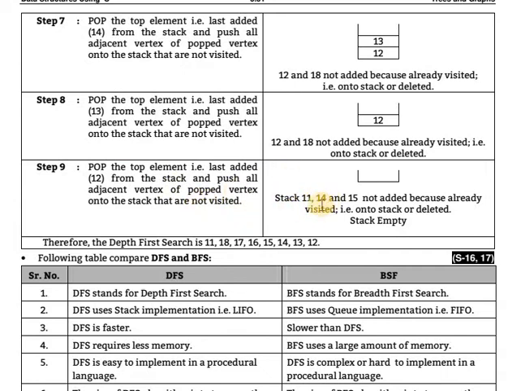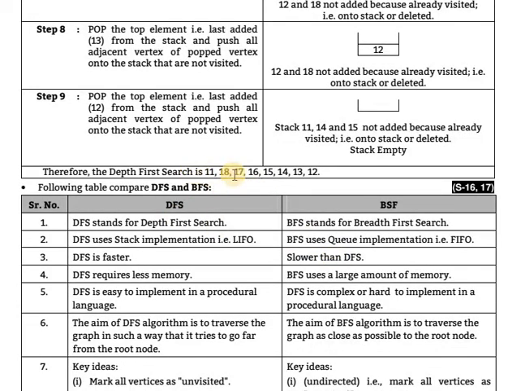After that, 8, 11, 12, 15, these are the neighbors of 12 that are already added or visited on that stack or deleted. So they are not added again to the stack. So the stack is empty, meaning you have finished the traversing method, meaning visiting is finished. You stop, and therefore the depth first search answer is 11, 18, 17, 16, 15, 14, 13 and 12. Clear that? This is different from breadth first search.